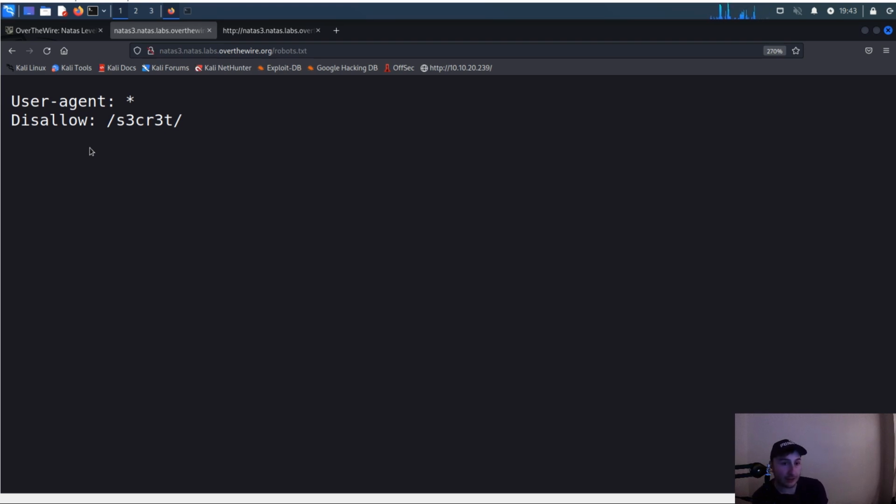things you want to check if you're doing a CTF for a web server or pen test and stuff like that. Especially in the CTF sort of world, you're going to find a lot of stuff in a robots.txt file. Just a hint, if you're doing the Mr. Robot TryHackMe room, robot is in the name, so definitely check the robots.txt file for that CTF challenge.